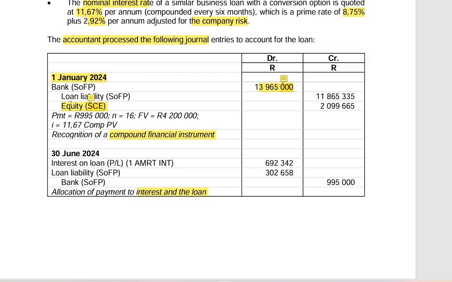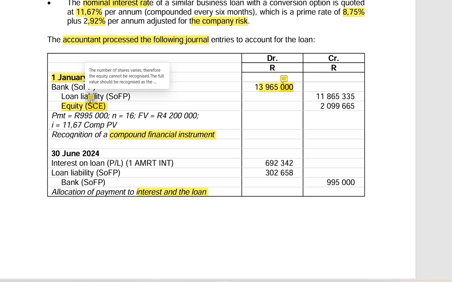Then if you move down, they've accounted for a loan liability of 11,865,335, and then equity. So what do we know now? We know that this transaction, which is showing equity, is incorrect. It therefore needed to be reversed. Why? Because the number of shares varies, therefore the equity cannot be recognized. The full value should be recognized as a liability. If you didn't understand IFRS 9 properly, you would think this journal is correct.